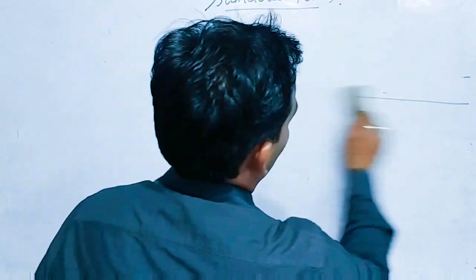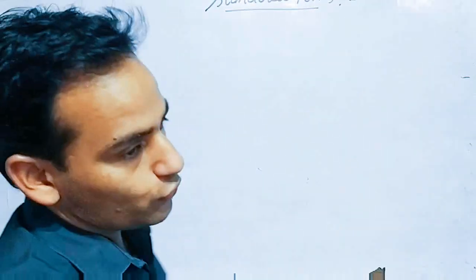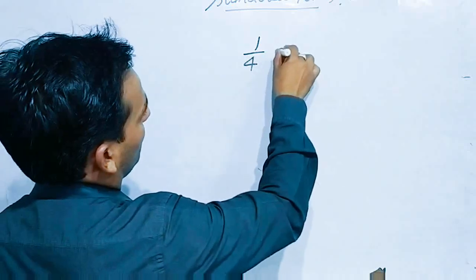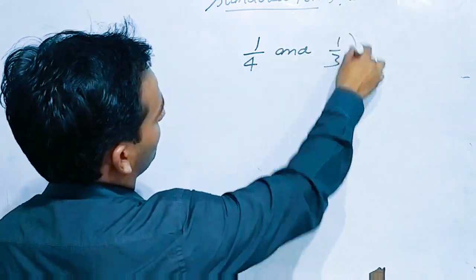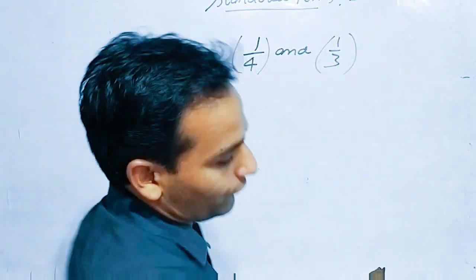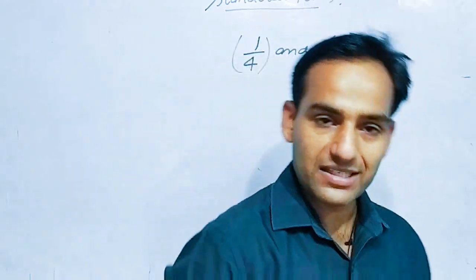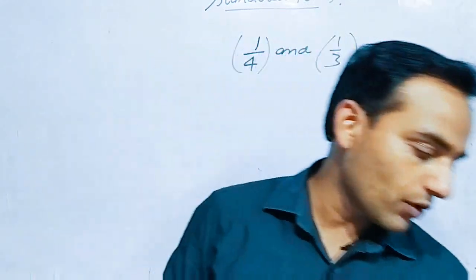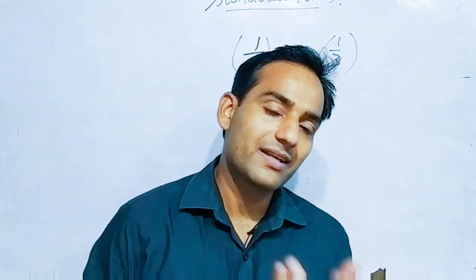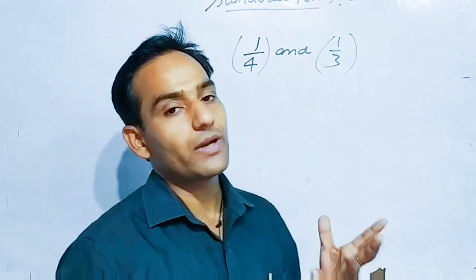So thank you again with a very important topic: how to find rational numbers between two numbers. This is a very important topic. This usually comes in your examination. If we have two numbers like 1 by 4 and 1 by 3, listen carefully, we have two rational numbers, and we have to find two or three rational numbers in between these two rational numbers.